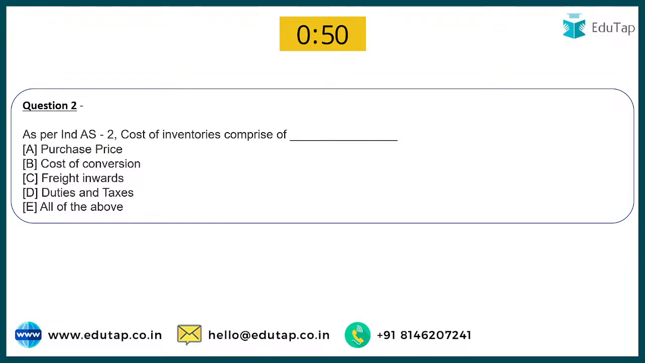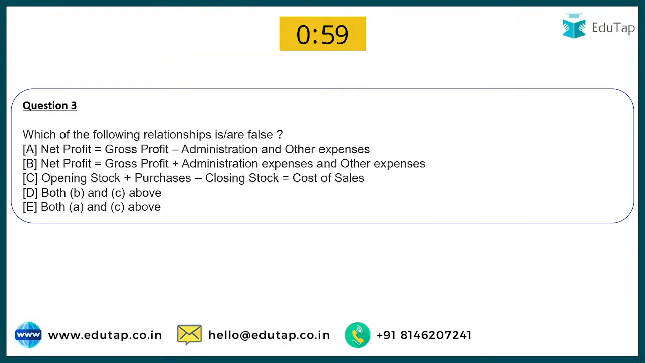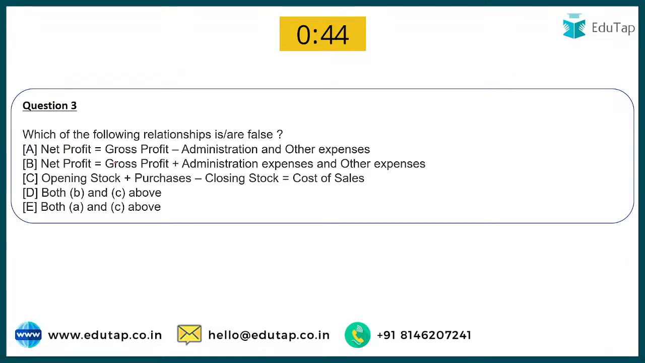Chalo, question number 3 says, you have to answer me this question, and I am looking at the options as well as the chat section. You have to give me this answer. Which of the following relationships are false? Net profit is equal to gross profit minus administration and other expense. So you have to tell me which is false.